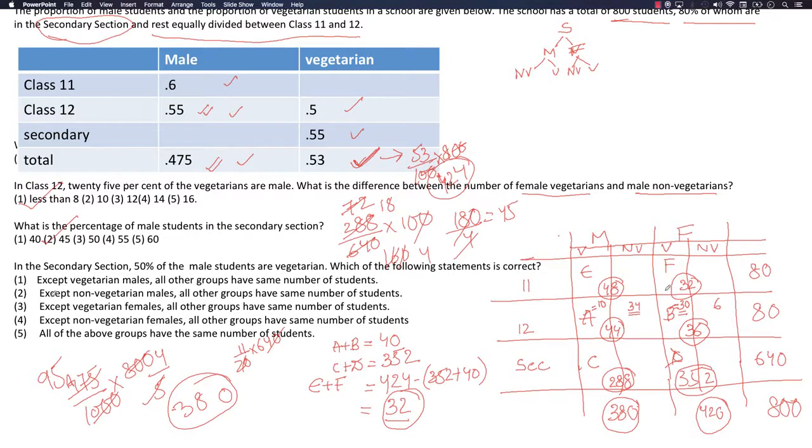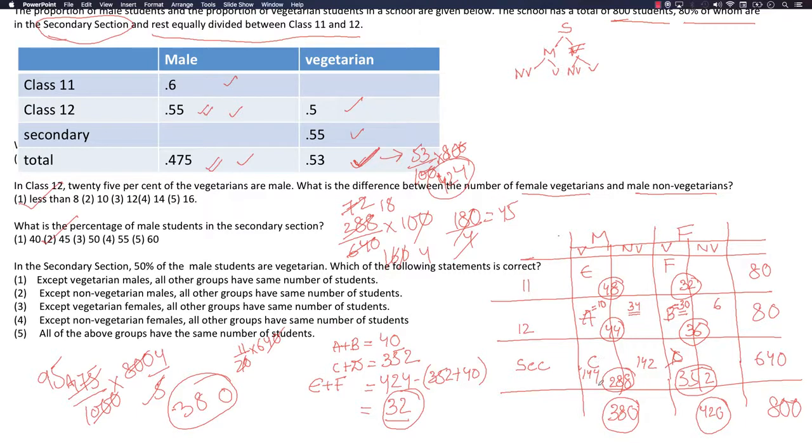Now let's look at the third question. In the secondary section, 50% of male students are vegetarians. What are the total male students? 288. 50% of male students are vegetarian, which means C equals 144. What would this number over here be? It would be 144.